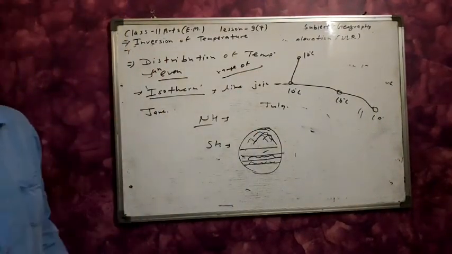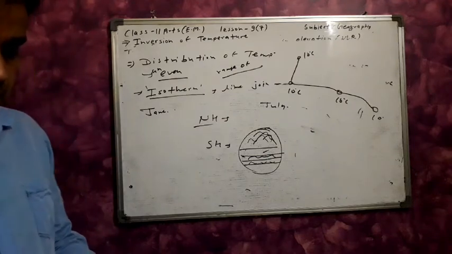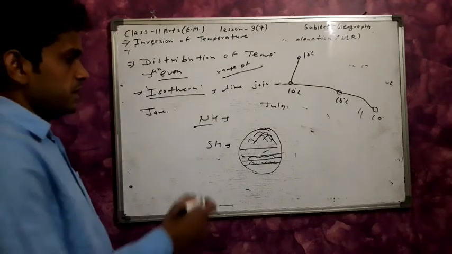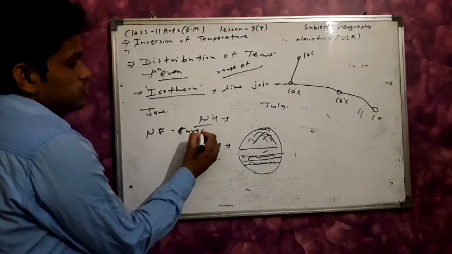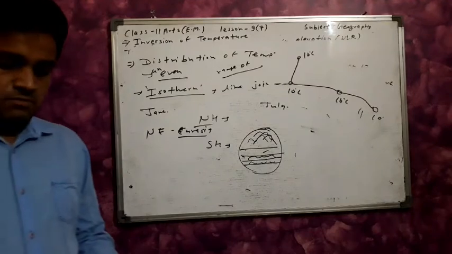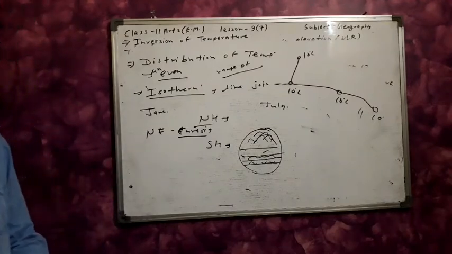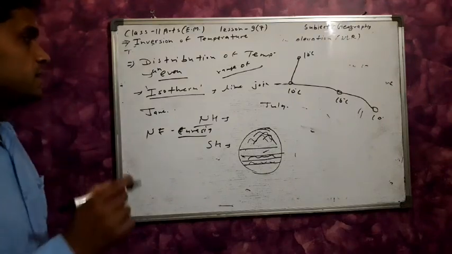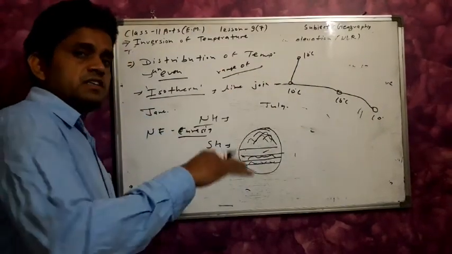What is the range of temperature? The highest range of temperature, more than 60 degrees, is found in the northeastern part of Eurasia. Clear? Here, what will the range of temperature mean? It is the difference between the low temperature and the high temperature.